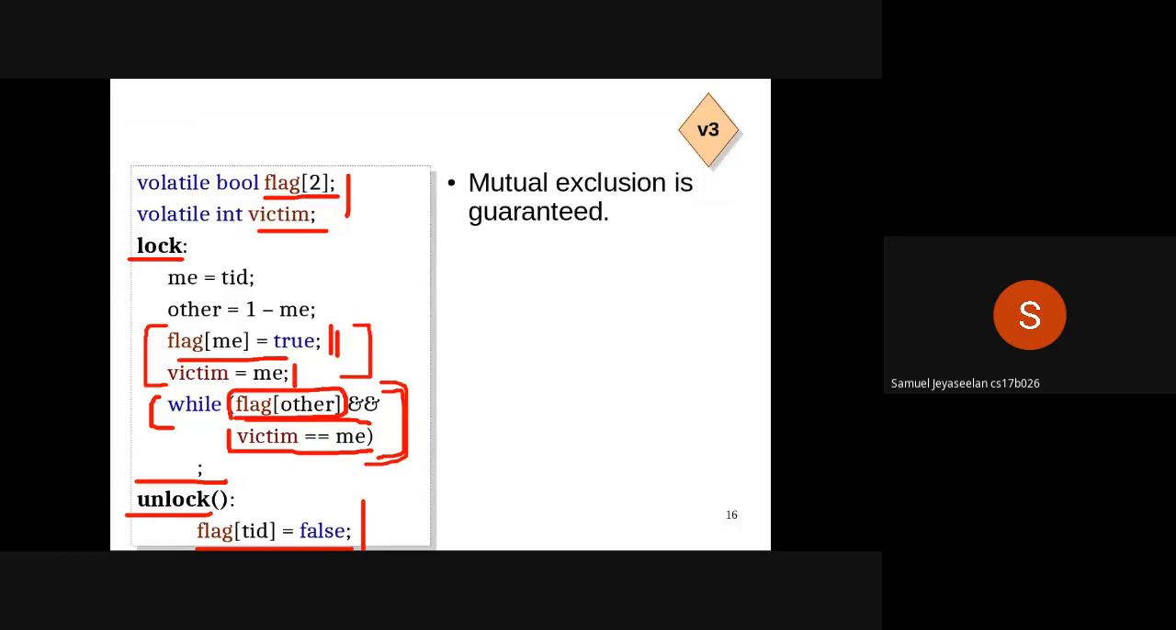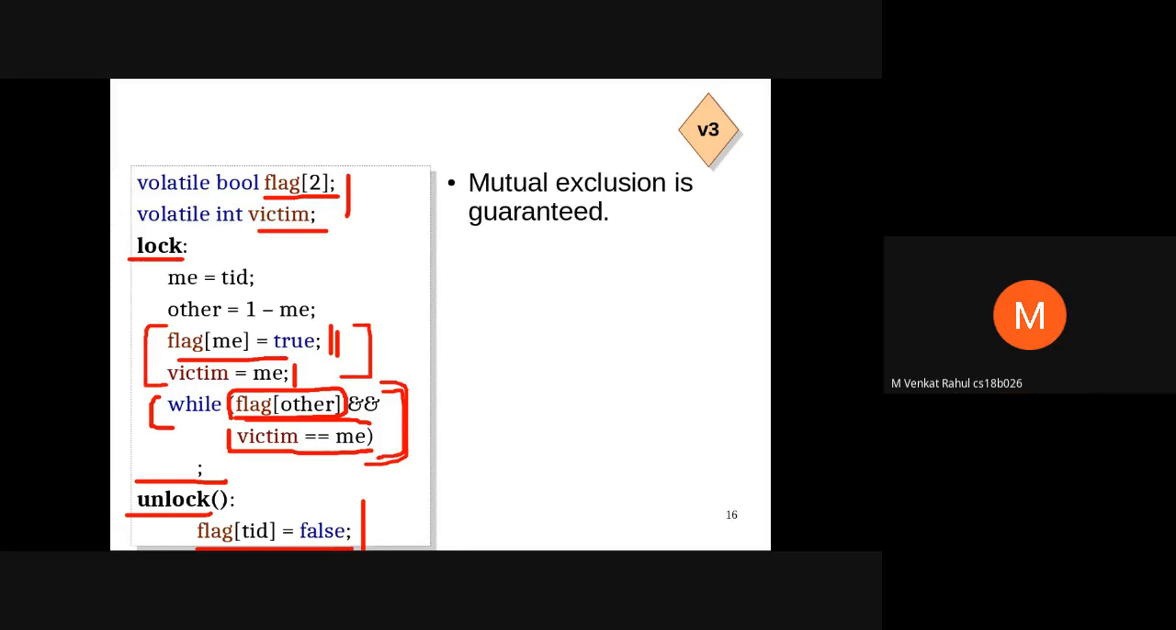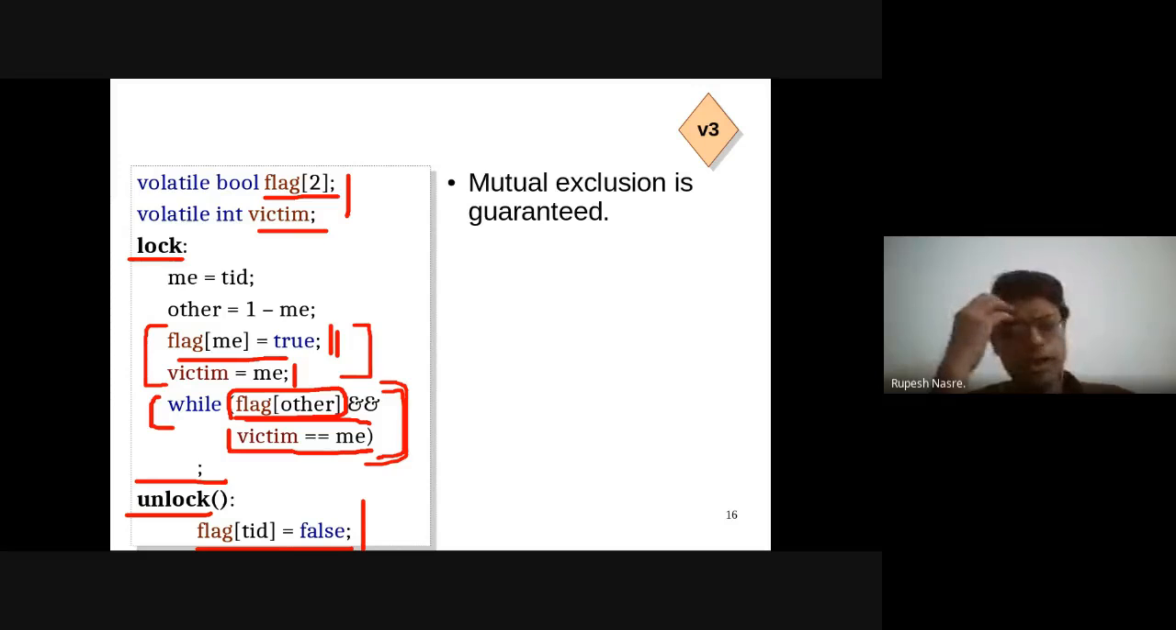Sir, I think within the while loop, if you switch the order of the conditions, there's a possibility for deadlock. Oh, is it? Sir, the deadlock should not happen.